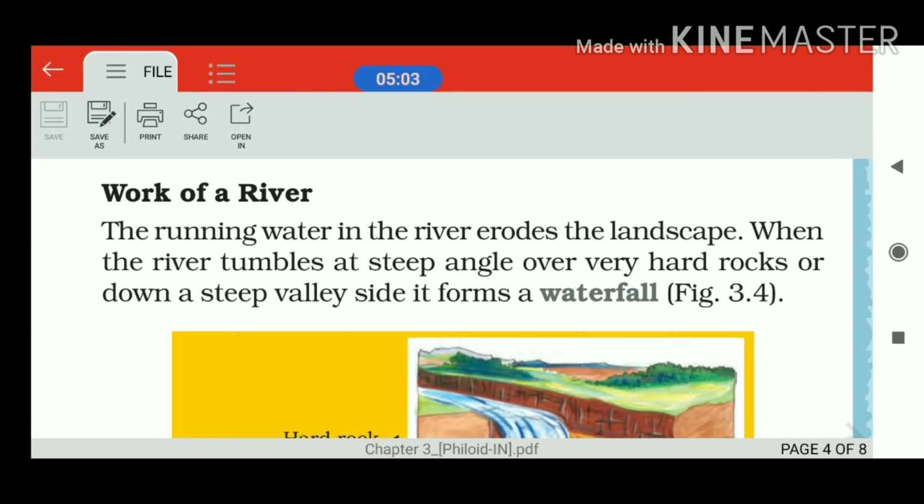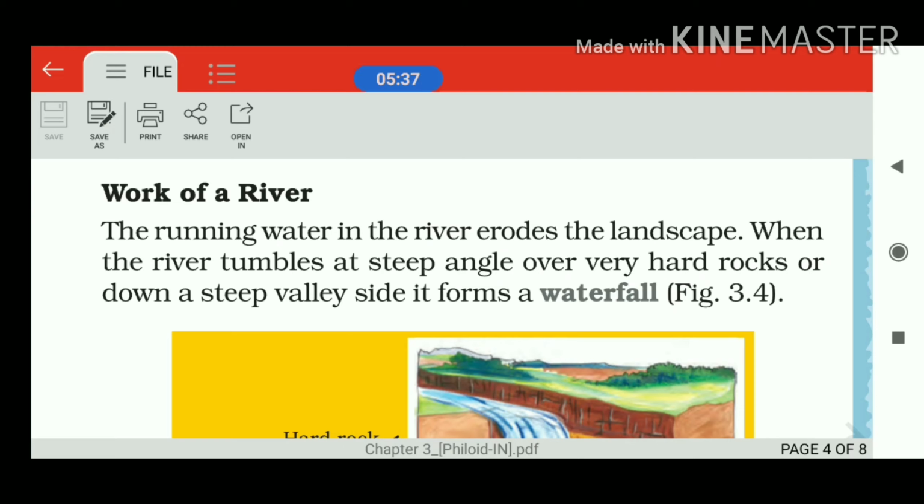First, at the source of the river, where the river originates, the river mainly does erosional work due to its force. Maximum force of water is available at the higher altitude, where the slope is not gentle. In such places the river is very erosive, and it creates landforms which are referred to as erosional landforms.